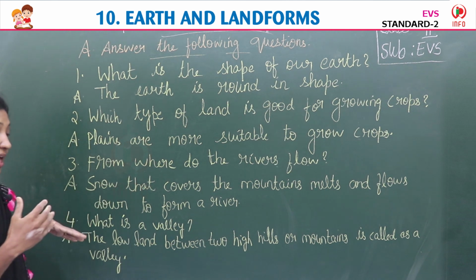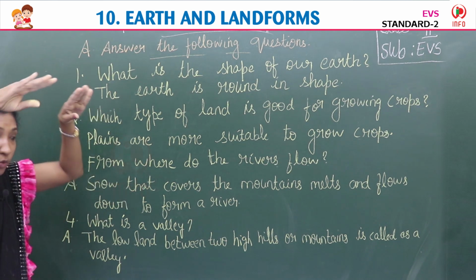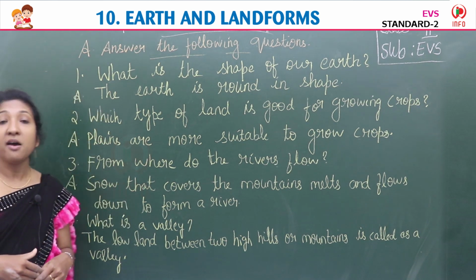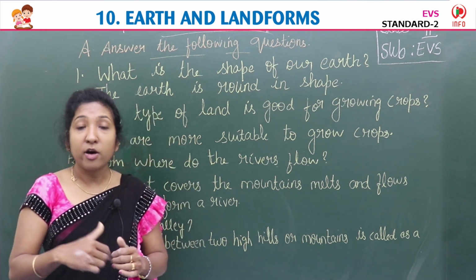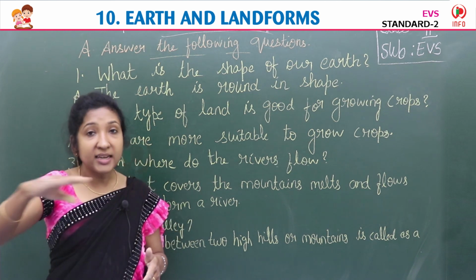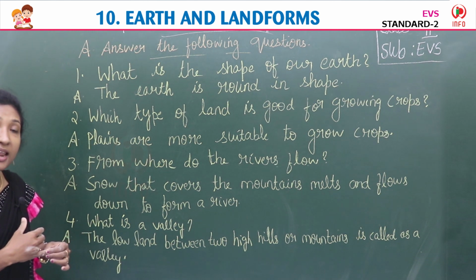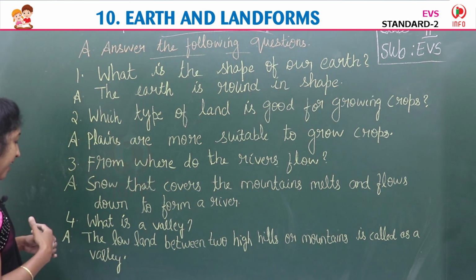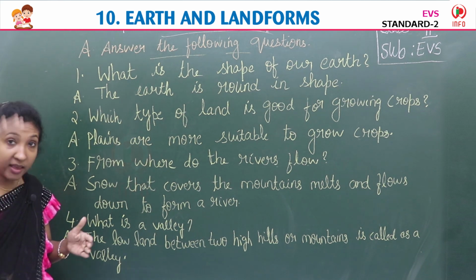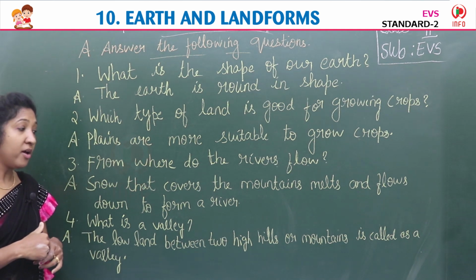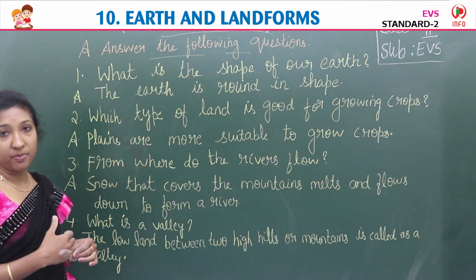Yes, the lowland between two high hills or two high mountains is called a valley. The land between two high mountains or two high hills is called a valley. So what is a valley? V-A-L-L-E-Y, valley. The answer is the lowland between two high hills or mountains is called a valley.